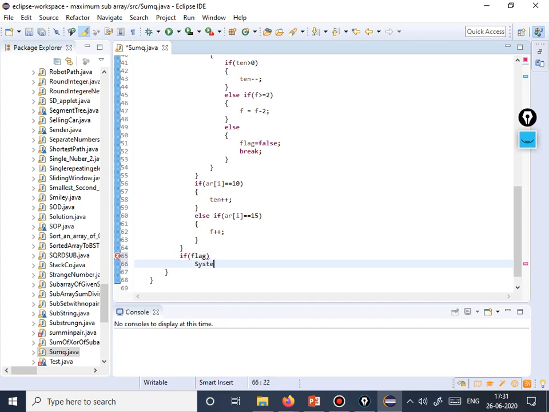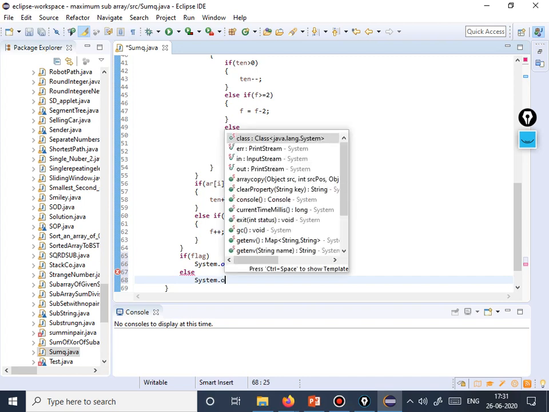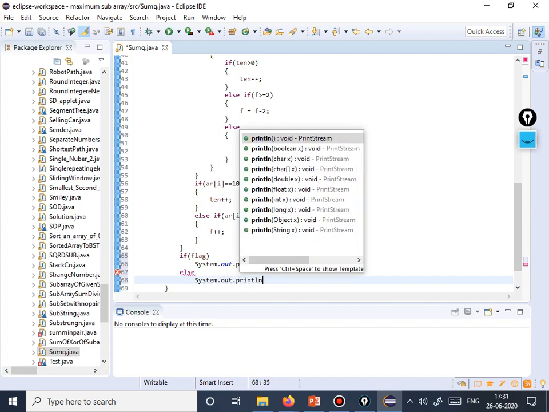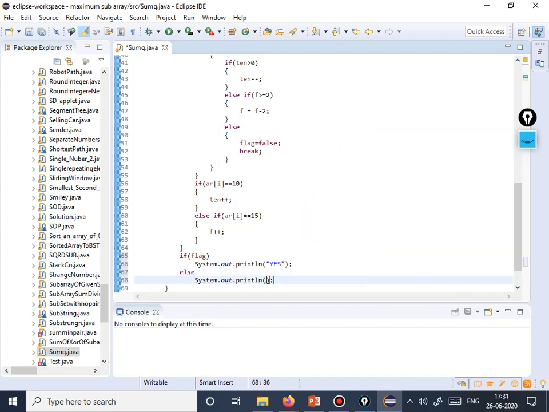If yes, then System.out.println("YES"), else "NO". So I guess we are done with the solution.